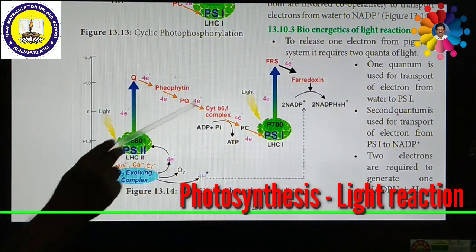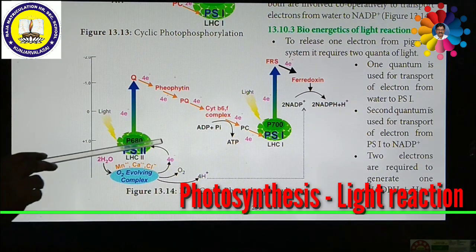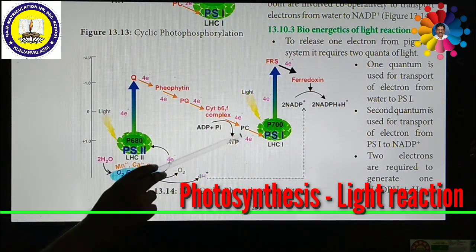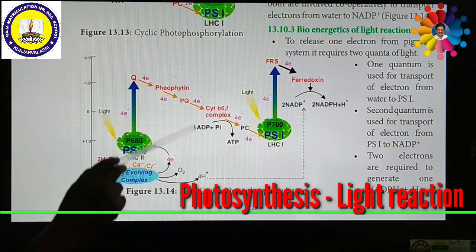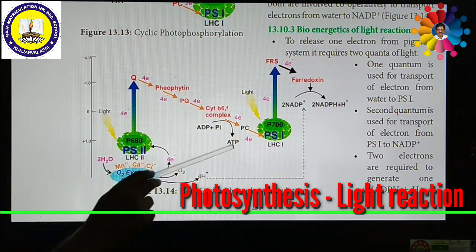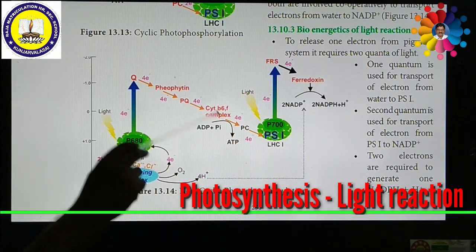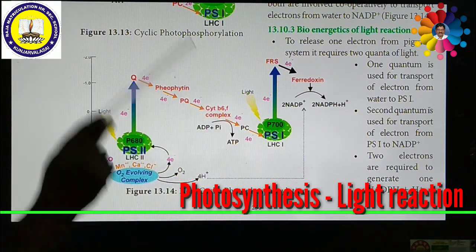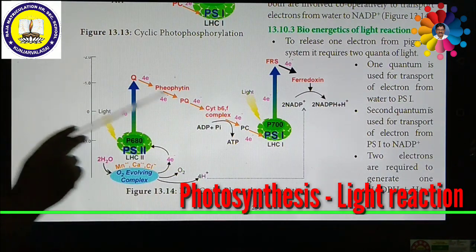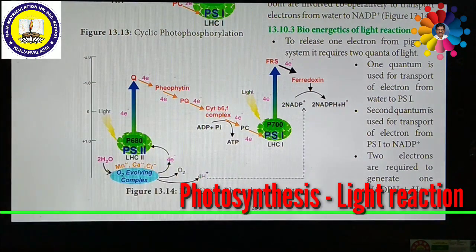So here there is a phosphorylation which takes place. What is phosphorylation? Formation of ATP from ADP plus inorganic phosphate is called phosphorylation. So synthesis of ATP takes place in between the cytochrome B complex to the plastocyanin. In the meantime, the electrons are transferred to the photosystem 1.